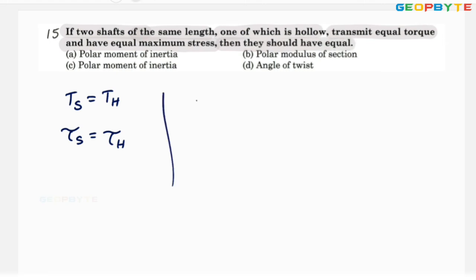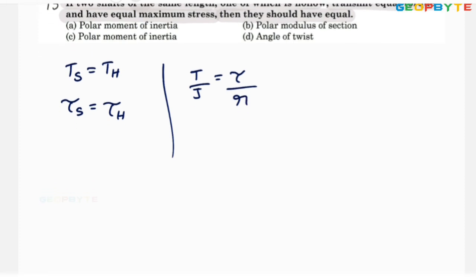As you know, T by J equal to tau by R. That is the torsion equation.